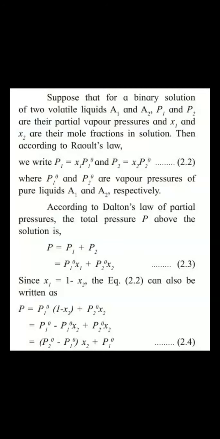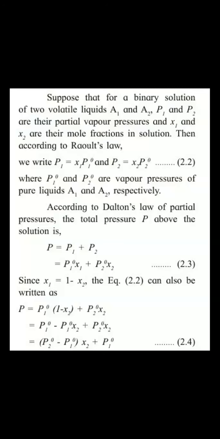That is, P1 is equal to X1 into P1 naught and P2 is equal to X2 into P2 naught, where P1 naught and P2 naught are vapor pressures of pure liquids A1 and A2.